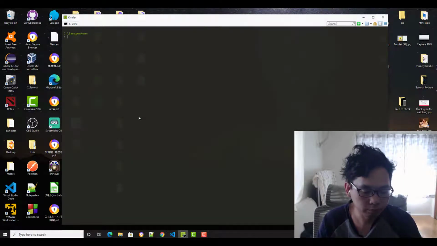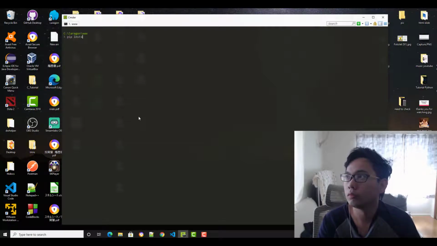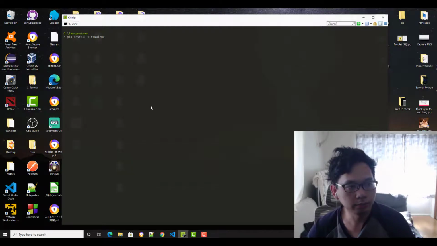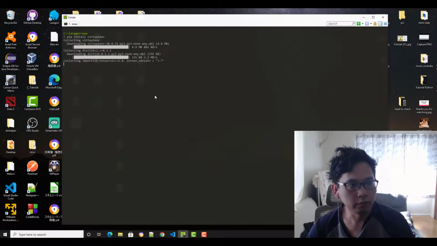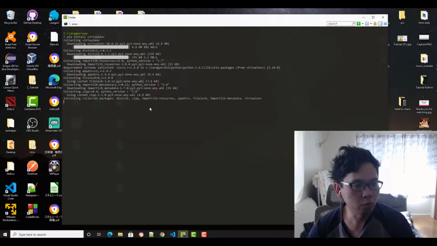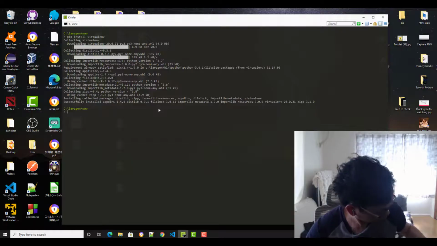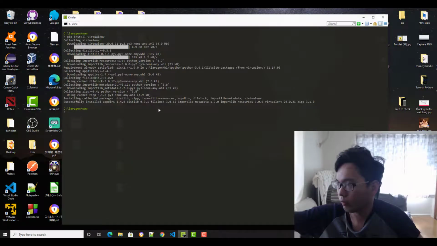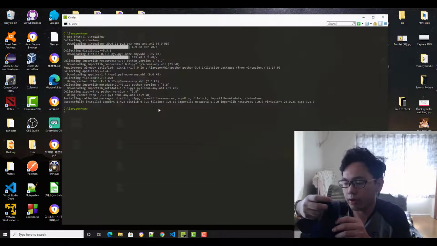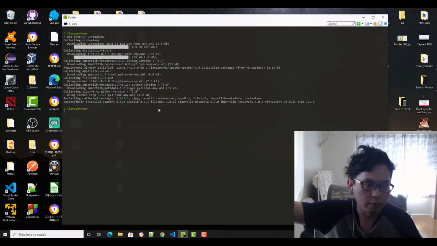So pip install virtualenv, something like that. And yeah, everything's working fine if you install this. And yeah, so that's how we're gonna install virtualenv.